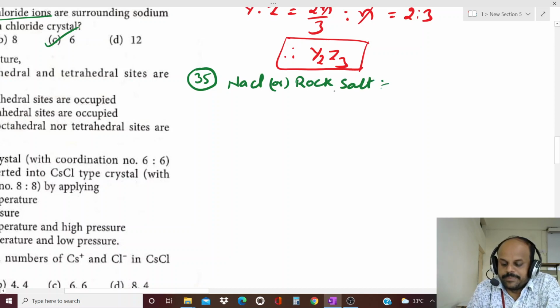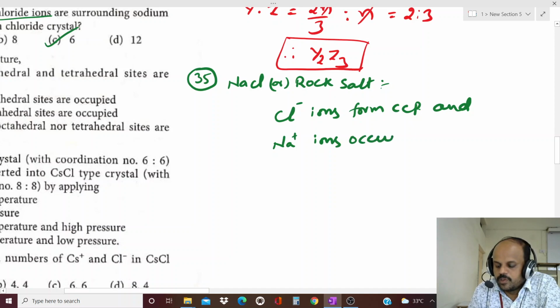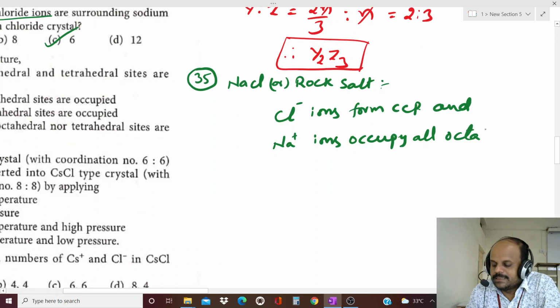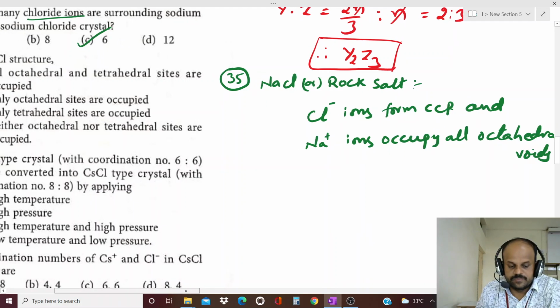In the rock salt structure, the anions, Cl minus ions, form CCP and the cations, Na plus ions, occupy all octahedral voids. This is about the NaCl rock salt structure.